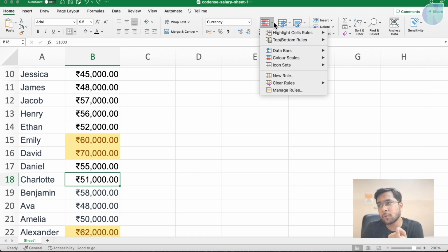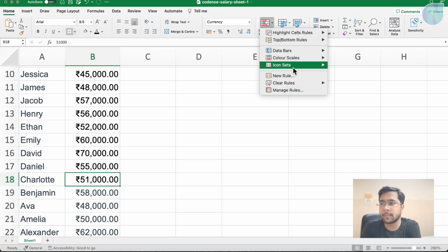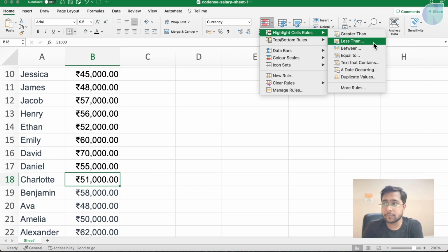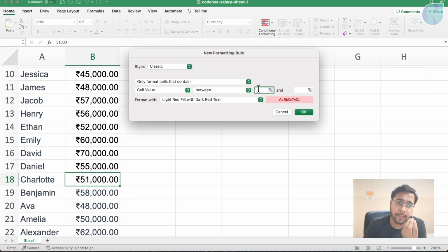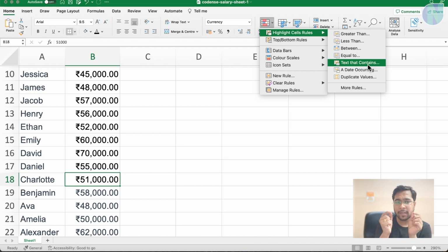Now if you want to clear the formatting from the old sheet, you can see, just click there, clear all the conditional formatting in the complete sheet. You can have more things here, like see, greater than, less than value, between a range, like you can set between 10,000 to 20,000, make it yellow, something like this. Then you can see equal to, text that contains, like maybe you have some text, and if that text contains a particular keyword, like maybe a city name or something, then make that text red.